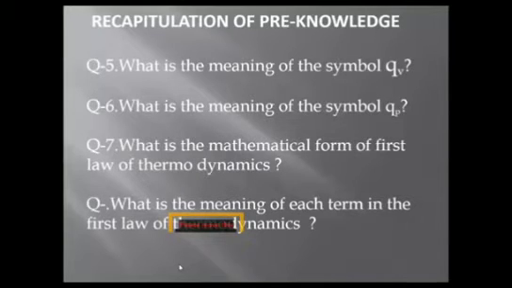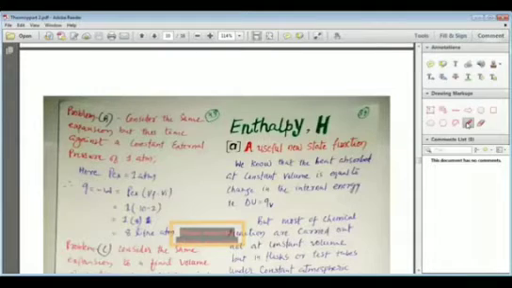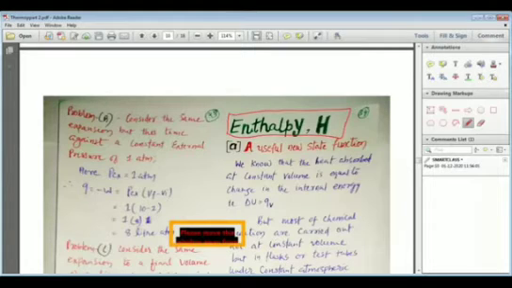Now, let's move forward and understand something that is new for us. Today, we shall be discussing a new thermodynamic function, known as enthalpy. You can see on your screen here. Dear students, are you able to watch this on your screen? Yes, sir. I'm talking about this term which is known as enthalpy. So let's study the term known as enthalpy.